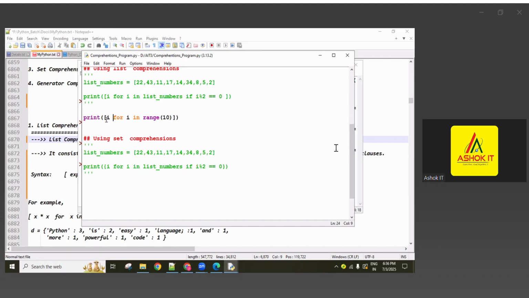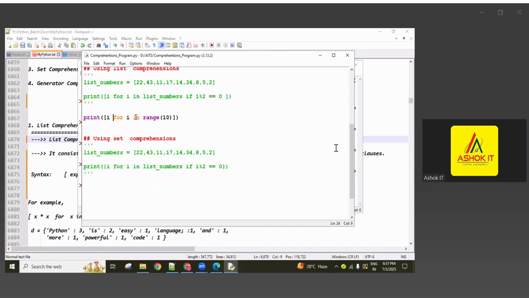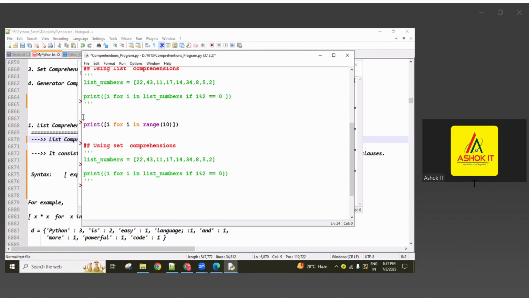So simply a list of 10 numbers is generated here. Using the for loop, from range of 10, values 0 to 9 are generated, each value goes into i, and that i value is added here. This generates a sequence of numbers and returns it like a list. Okay, so this is one program.